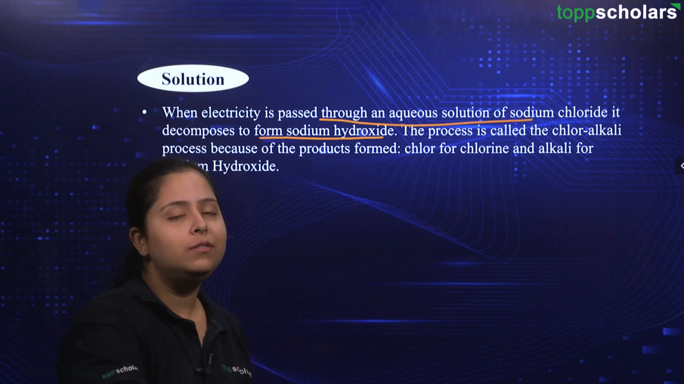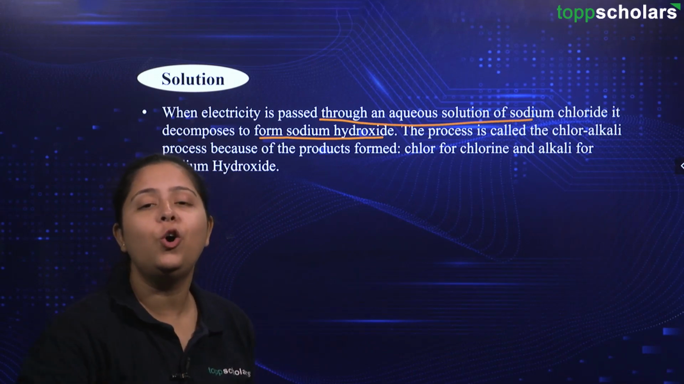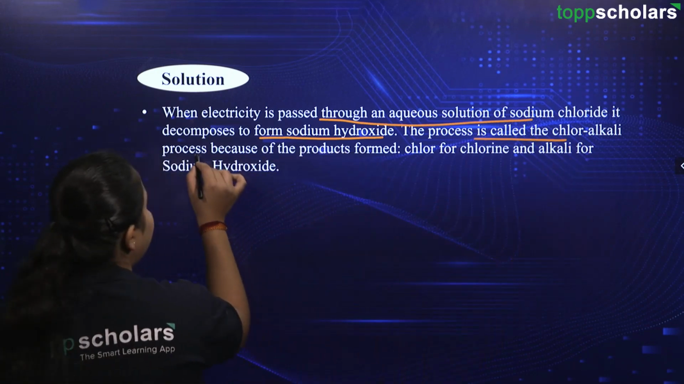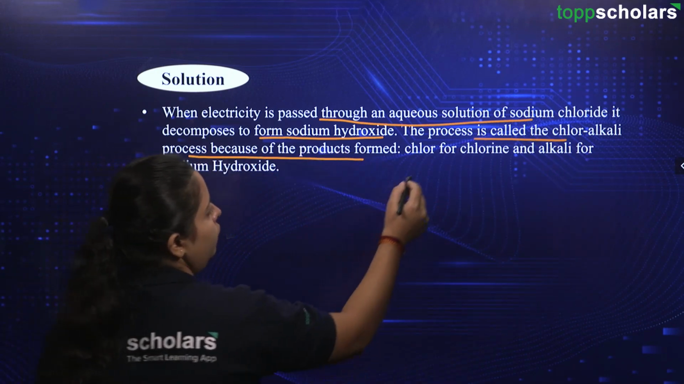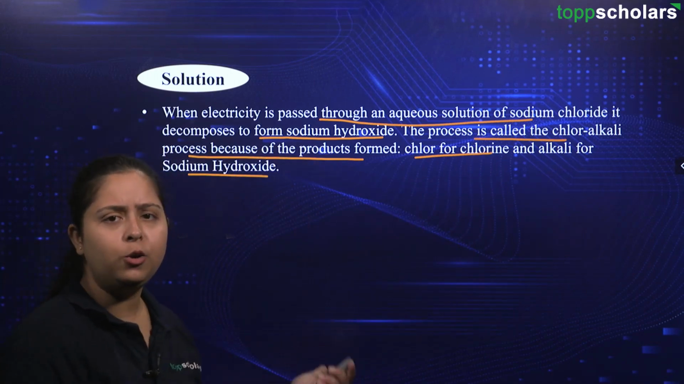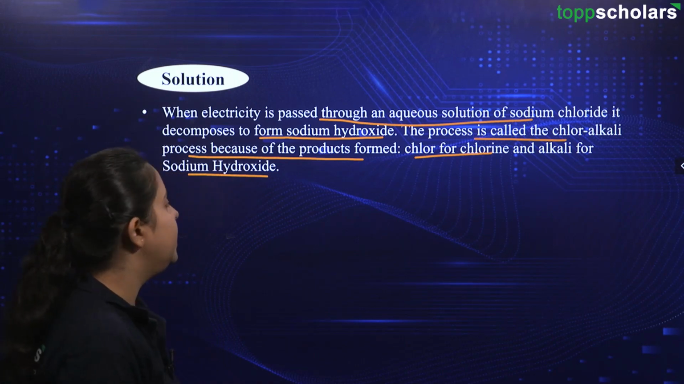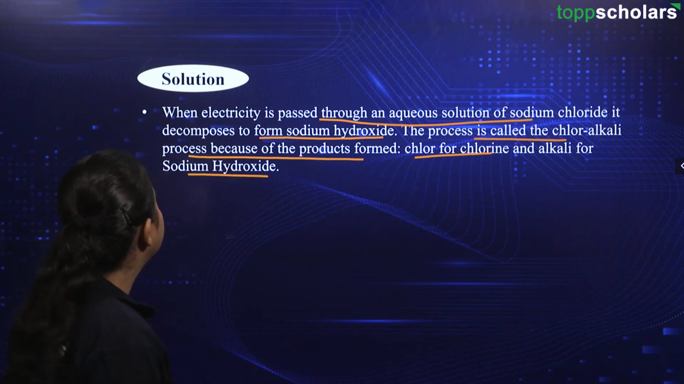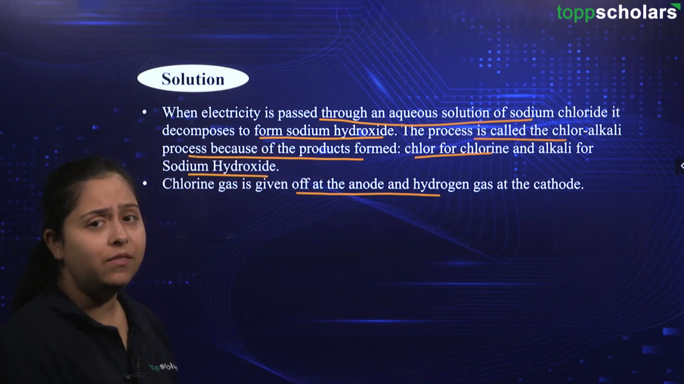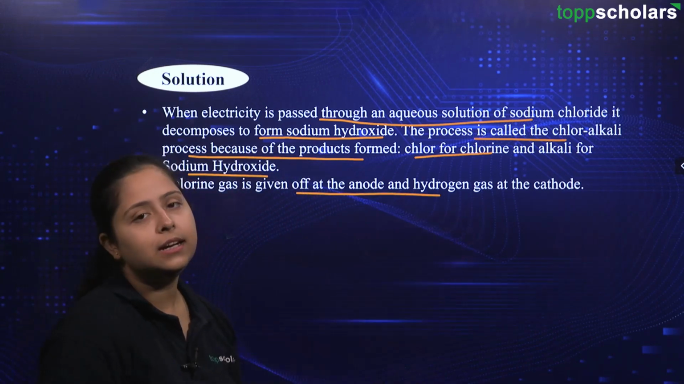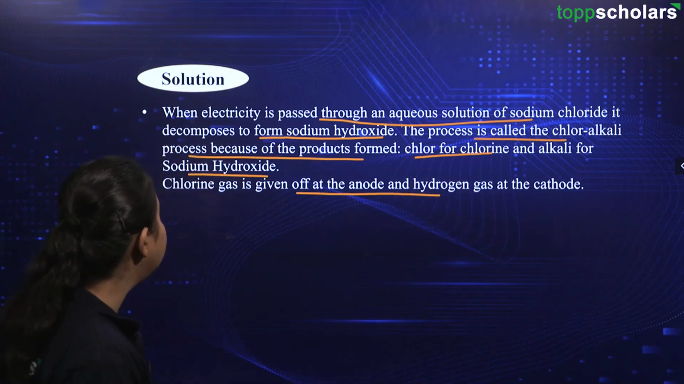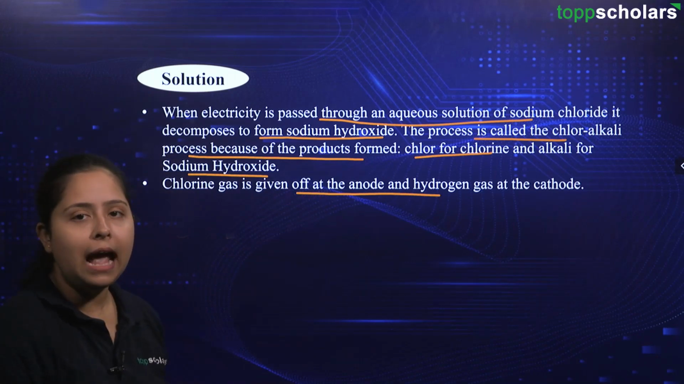But there is also release of chlorine gas, hence we have chloralkali as the name. So the process is called chloralkali because of the products which are formed, chlor for chlorine and alkali for sodium hydroxide. As you know, NaOH is an alkali. It is a very strong base as well, right? Chlorine gas is given off at the anode and hydrogen gas is given off at the cathode. Cathode is the electrode with negative charge, H plus is present, so it will be given off at that point. Chlorine gas is given off at the anode.